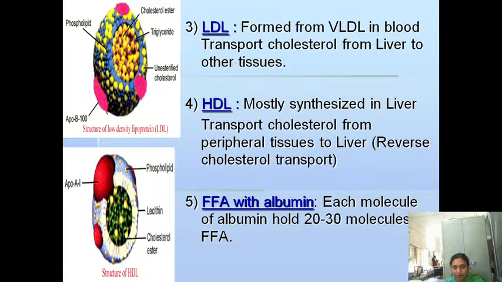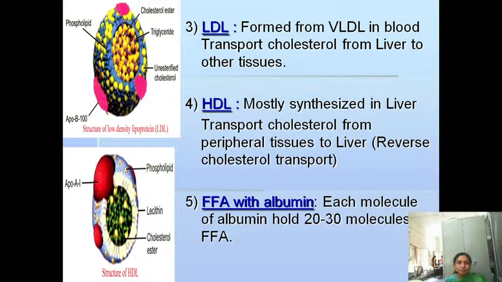And the next one is HDL cholesterol. What is HDL cholesterol? It is mostly synthesized in the liver. HDL, high density lipoprotein, is synthesized in the liver. Its function is to transport cholesterol. It collects the cholesterol from the peripheral tissues to the liver. That is reverse cholesterol transport. Once it collects all the cholesterol from your body and transports it to the liver, the degradation takes place, thereby decreasing the circulating cholesterol levels. That's why HDL is called good cholesterol.